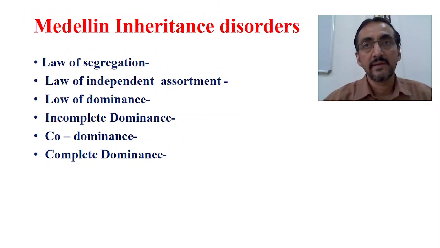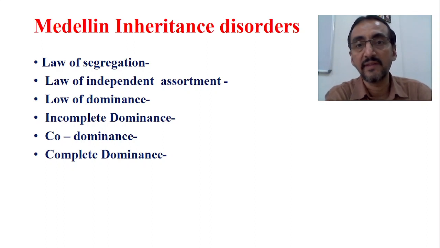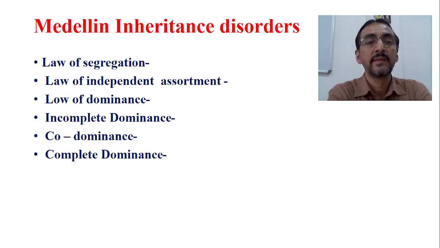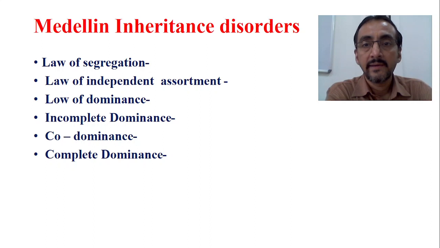In the last class, we discussed some of the basic concepts of genetics, and we saw the basic classification of genetic disorders. As we know, genetic disorders are divided into Mendelian inheritance disorders, non-Mendelian inheritance disorders, and chromosomal disorders. Chromosomal disorders are where there is some structural problem in the chromosomes, maybe deletion, disjunction, or fragile, etc.